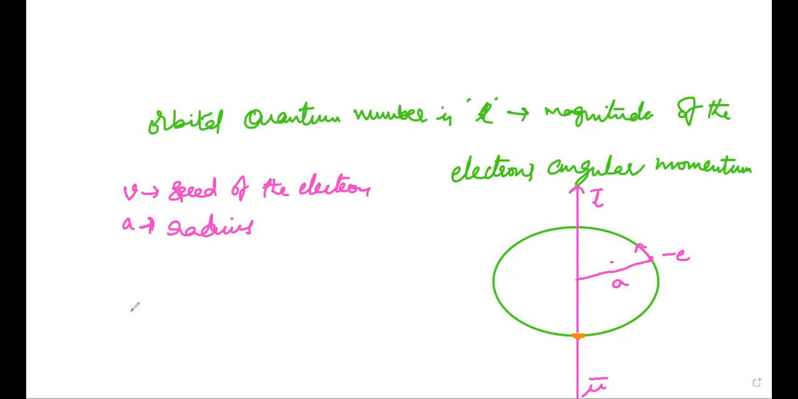So the current of this magnitude, I, is equal to E by C into T, where C is the velocity of light and T is the periodic time of this orbital, in EMU.